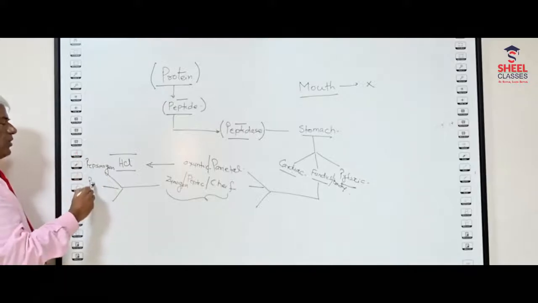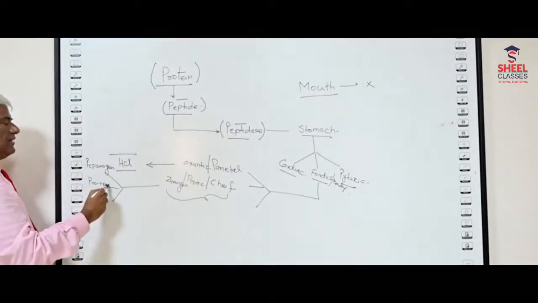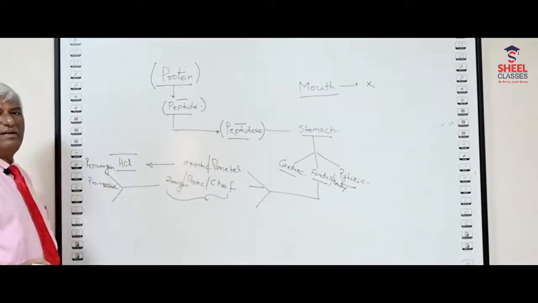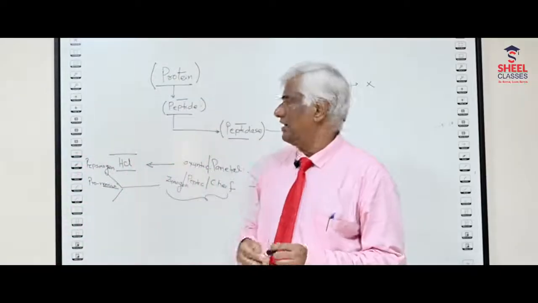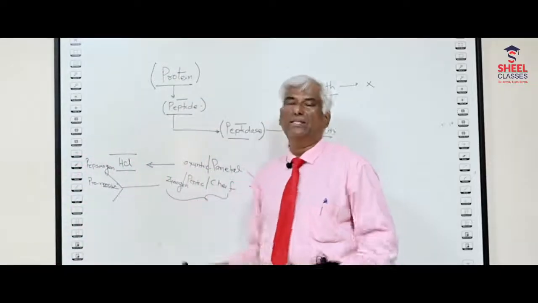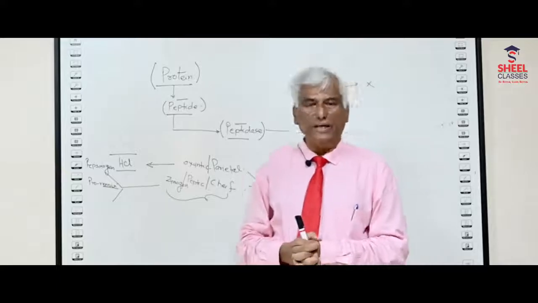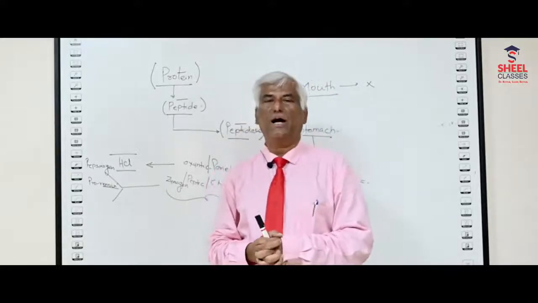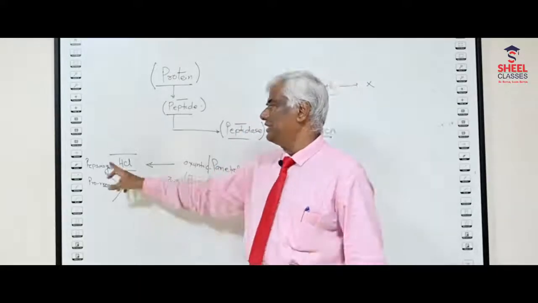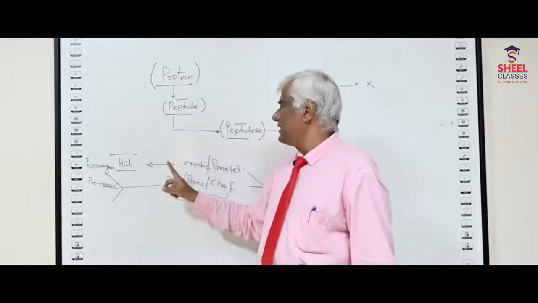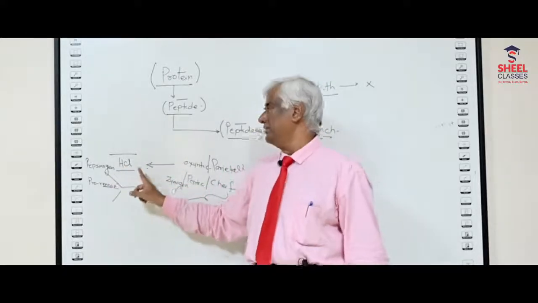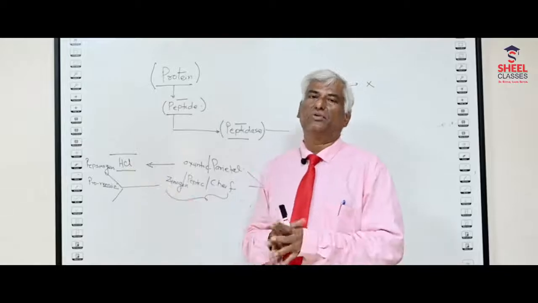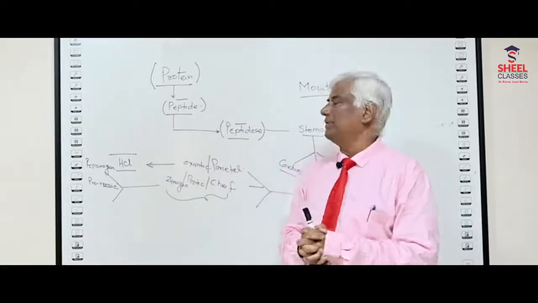Pepsinogen. Prorenin. My dear student, you must know the difference between rennin and renin. Rennin is known as an enzyme. Renin is a hormone. Here there are two enzymes, and these enzymes are secreted in inactive form. They have to become active in the presence of HCl. So HCl is going to help them become active.